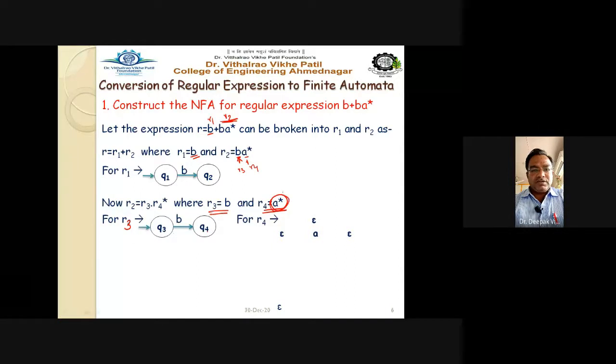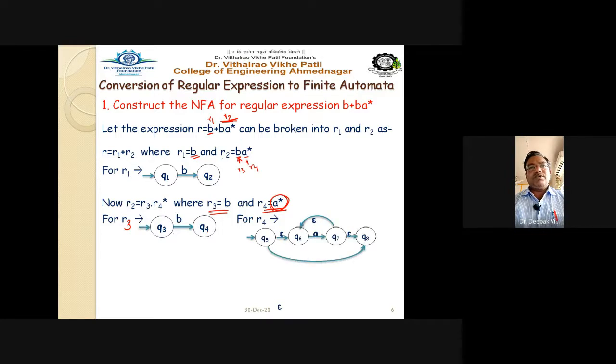For R4, which is a raised to star, we have already seen how to draw the automata for the star closure. This is the diagram for the star closure. Now observe the states we have taken. Start with Q1, don't start with Q0. You start with Q1, then Q2 for R1. Now for R3, you take Q3, Q4. We are solving it step by step. So always start with Q1, then Q2, then Q3, Q4, and for R4, you start with Q5, Q6, Q7, Q8.